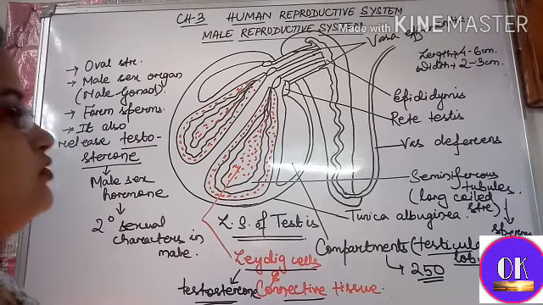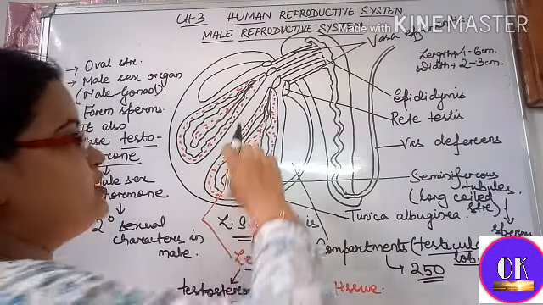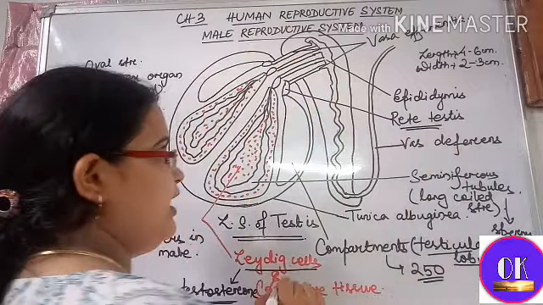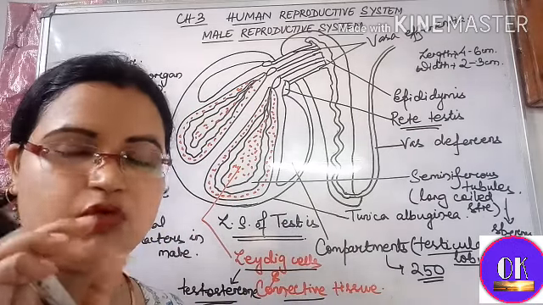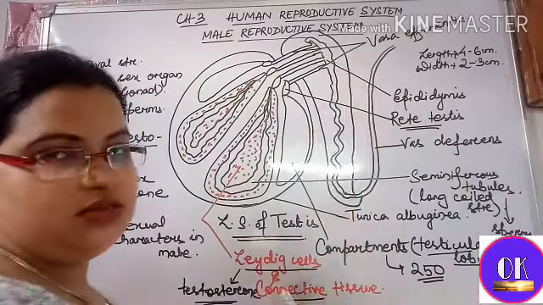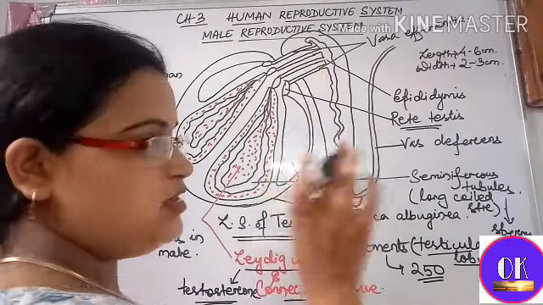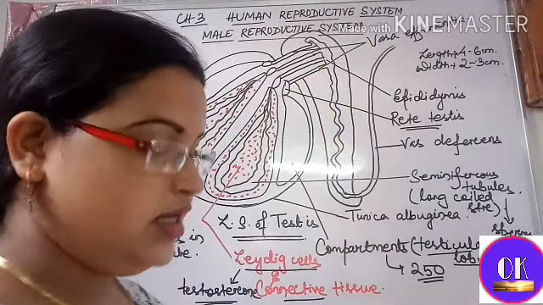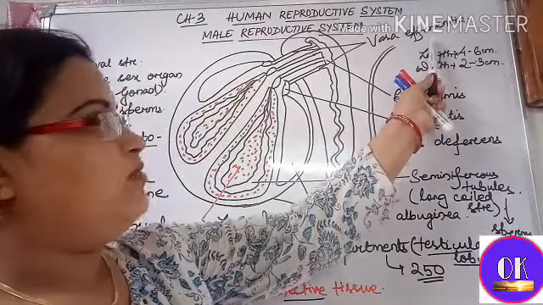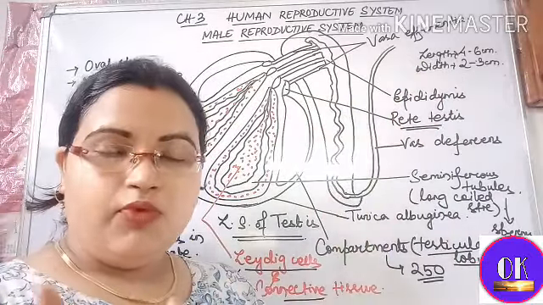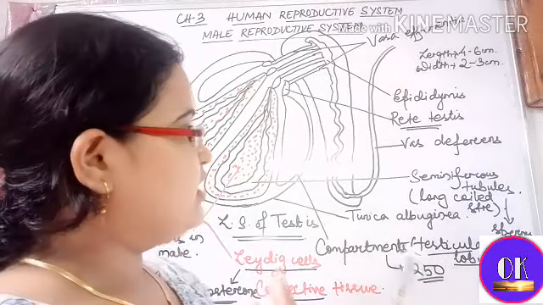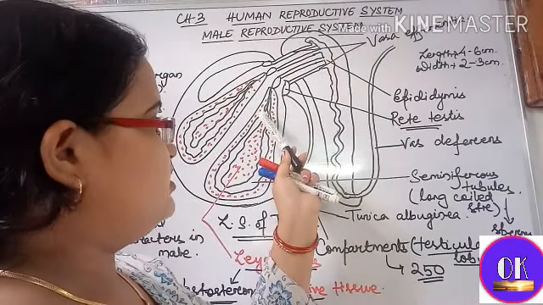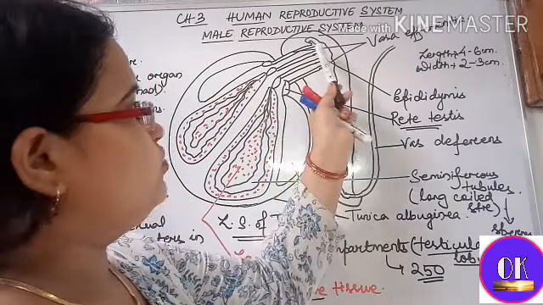Now all the compartments, or all the seminiferous tubules, end at a certain region, forming small tubes called rete testis. From the rete testis again small fine tubules arise. They are known as vasa efferentia, which carry the immature sperms that are formed by the seminiferous tubules from the testes region into the epididymis.